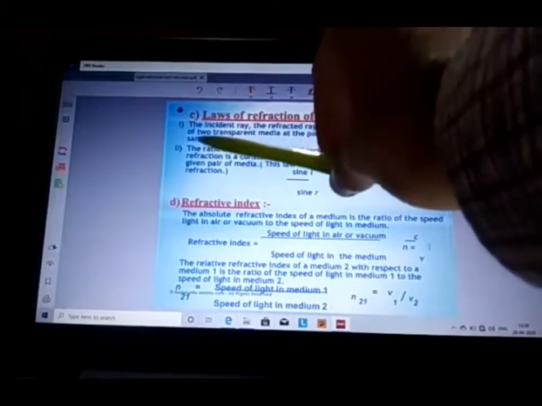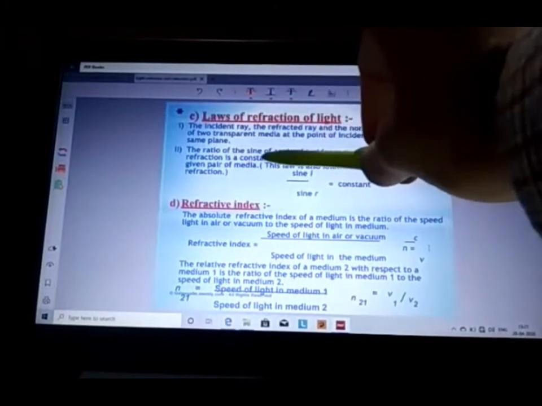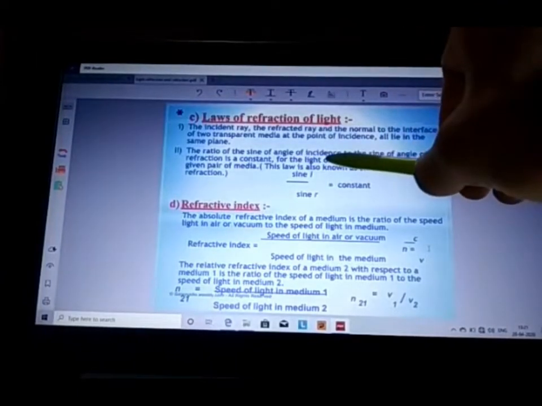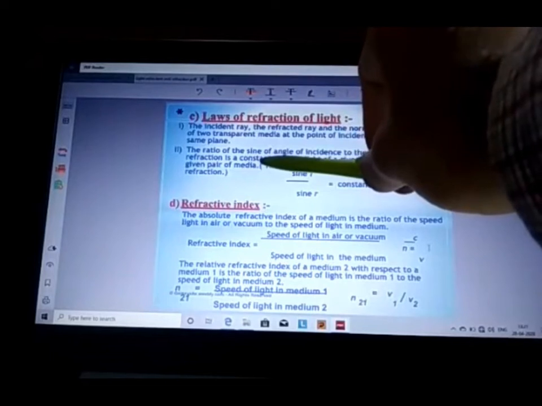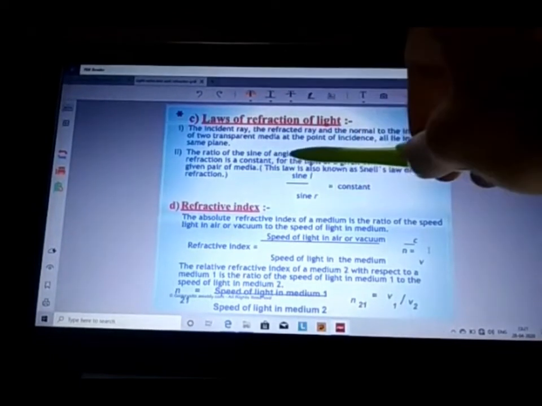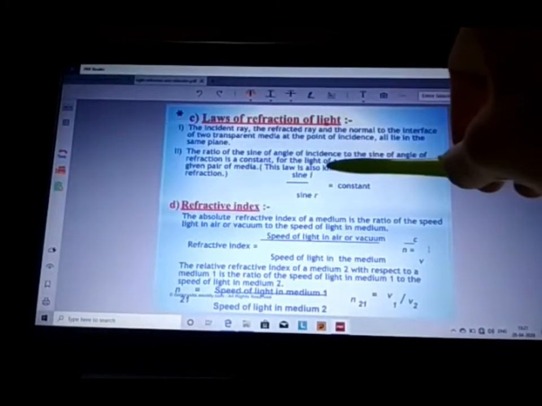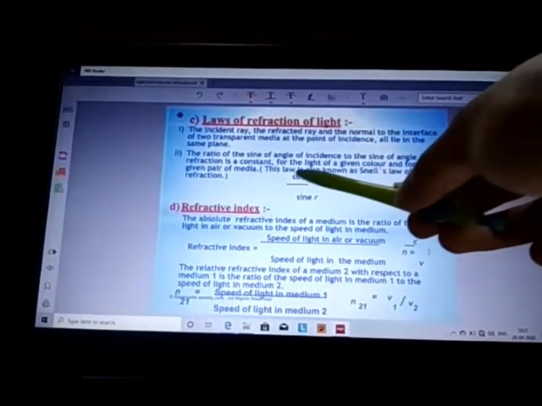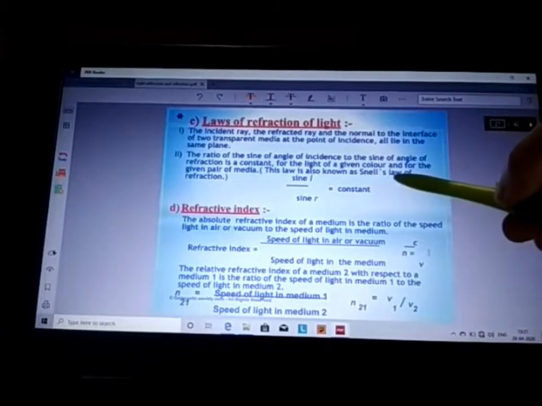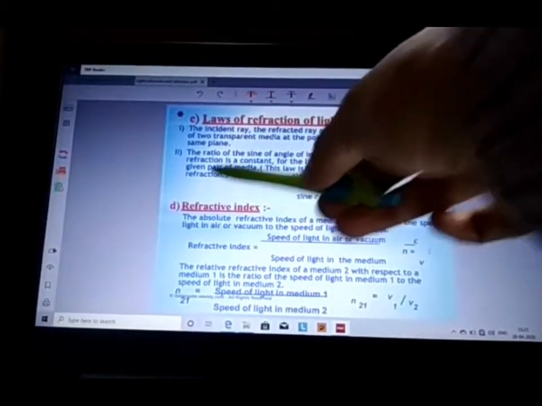And the second law is: the ratio of the sine of the angle of incidence to the sine of the angle of refraction is a constant, which is the ratio of the refractive index of the second medium with respect to the first medium. This law is also known as Snell's law of refraction.